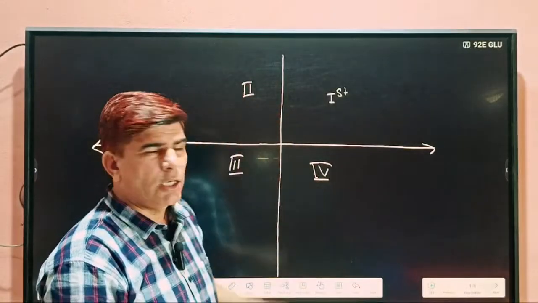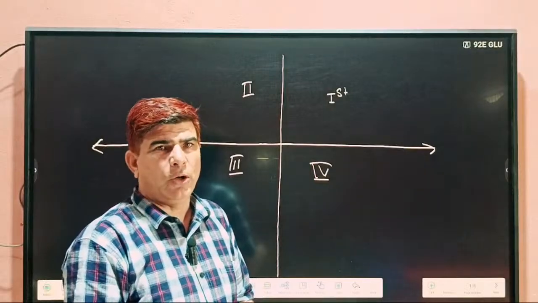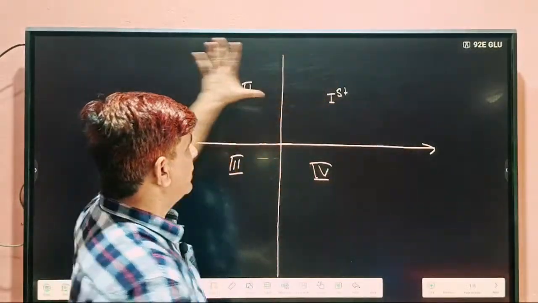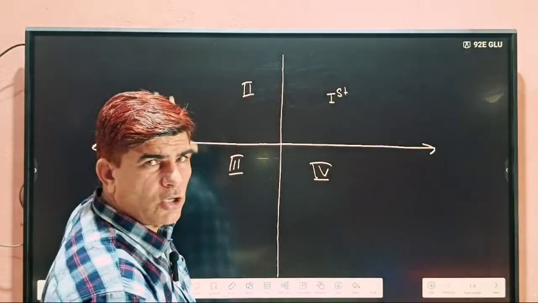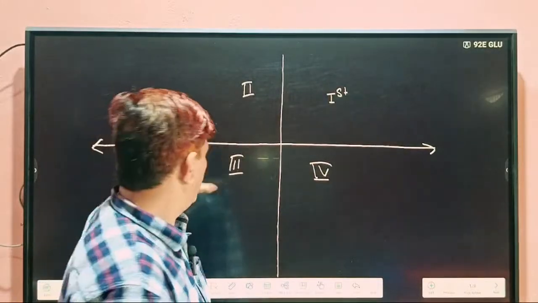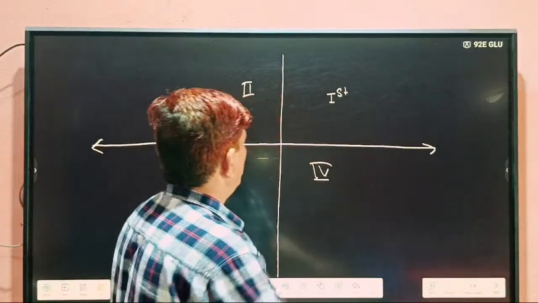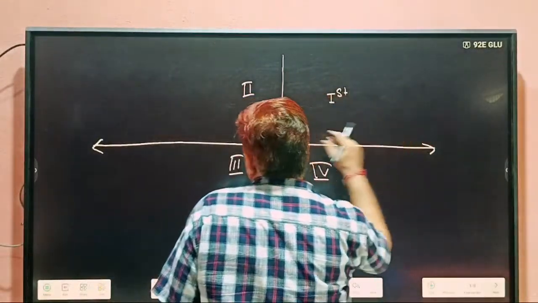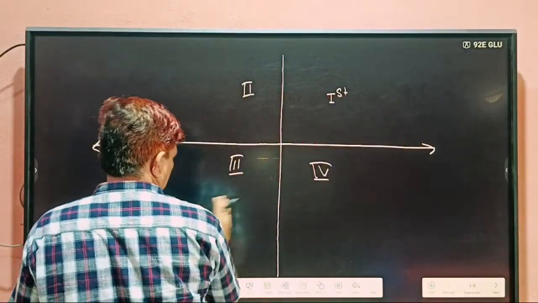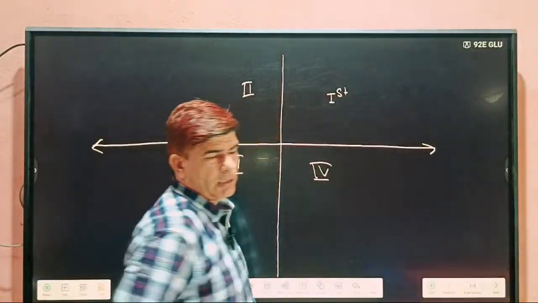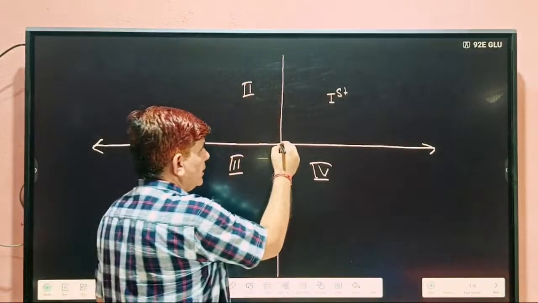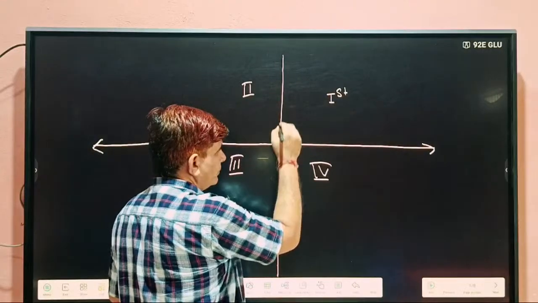These two perpendicular lines divide the whole plane, meaning this plane in front of you, or we can say this digital board, into 4 parts. One part is this, other part is this, third part is this, fourth part is this. And this is the origin.